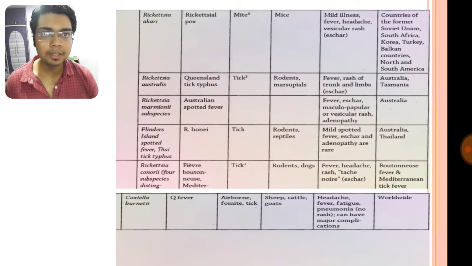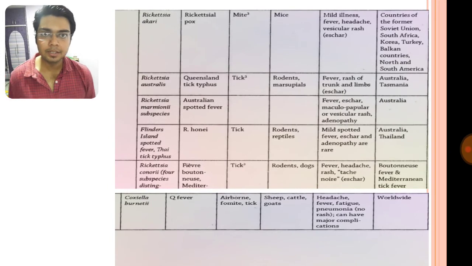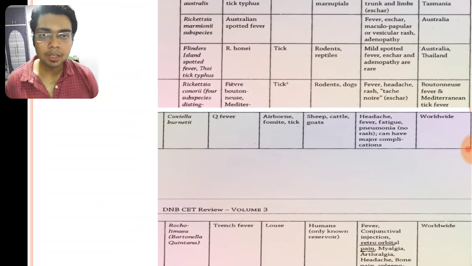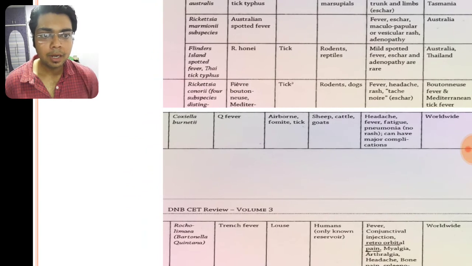Now some others, like rickettsialpox caused by Rickettsia akari. Then the other which is asked is Flinders Island spotted fever or thai tick fever caused by Rickettsia honei. Other is Q fever caused by Coxiella burnetii, and one other is Indian tick typhus caused by Rickettsia conorii. Q fever by Coxiella burnetii. The last one is trench fever by Bartonella quintana.